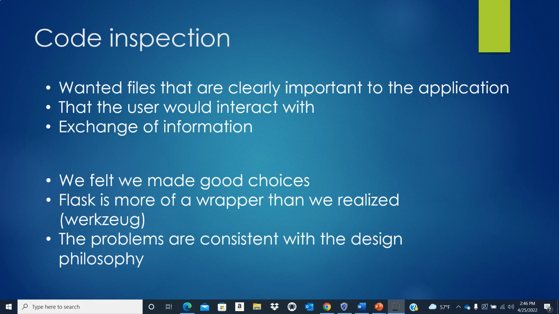These libraries have important functionality that we did not examine. Lastly, and most importantly, we felt the design concerns we had are mostly consistent with the design philosophy of Flask, which is laissez-faire and leaves a lot for the developer. We found these to be at odds with a security mindset.